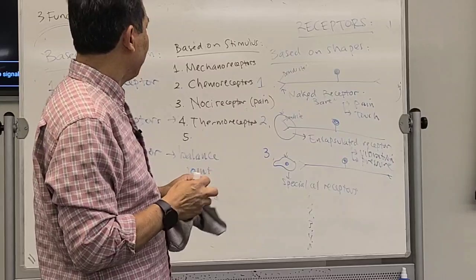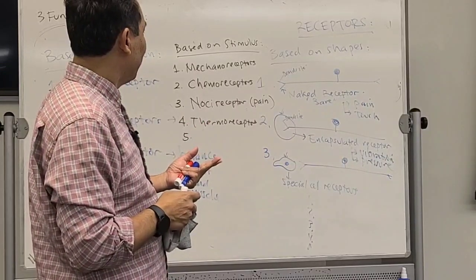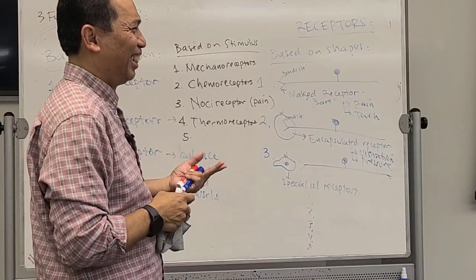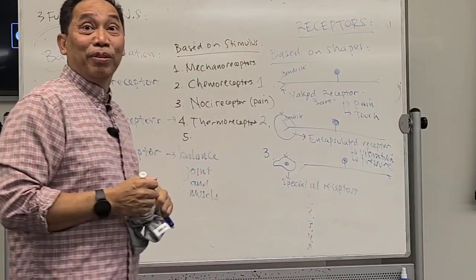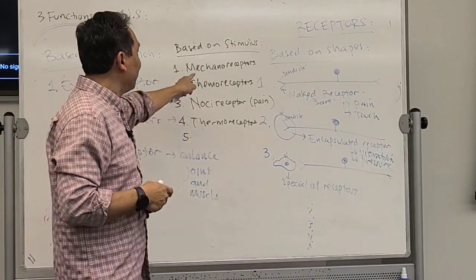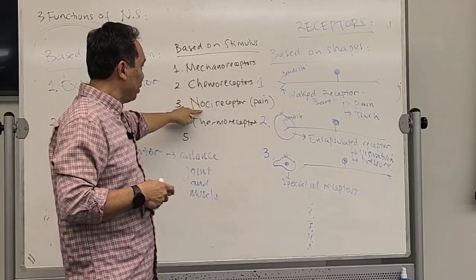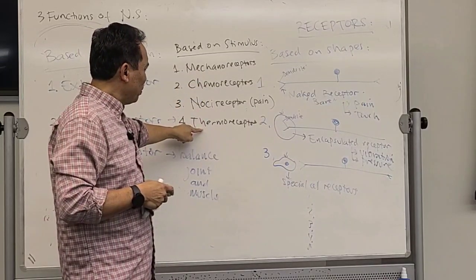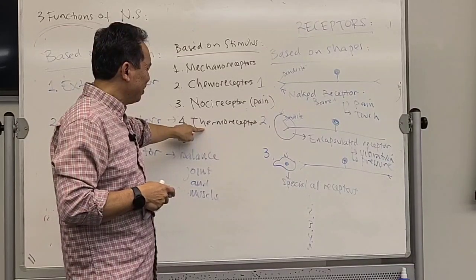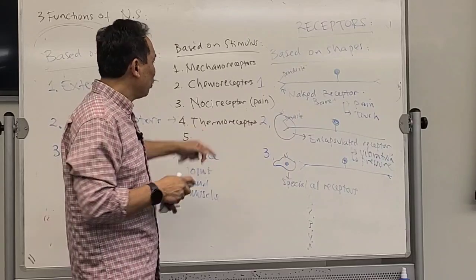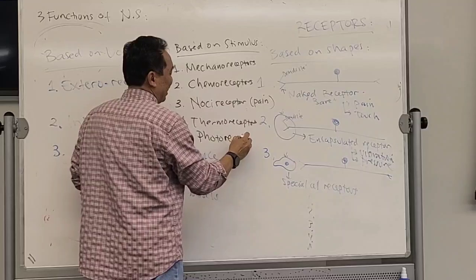Number five: we have mechano, chemo, noci, thermo. Where's the other one? I forgot the other. Voltage? Voltage is mechanical too. Chemical, we already have chemo, noci, thermo, mechano. Photo. The photoreceptor.